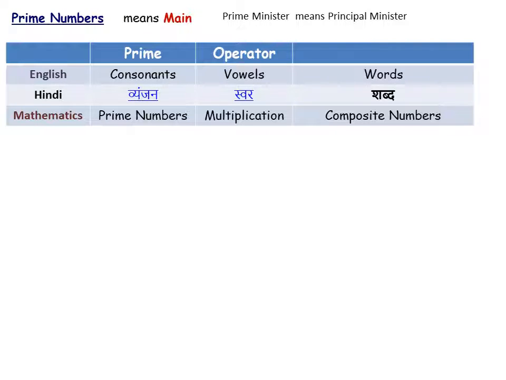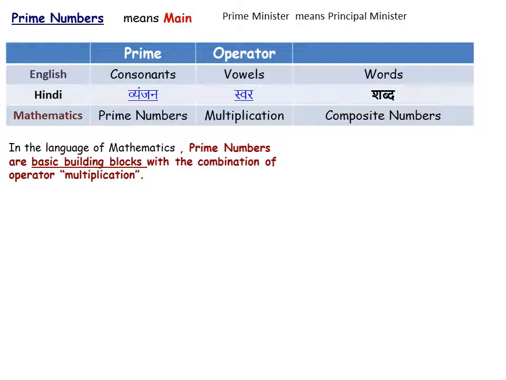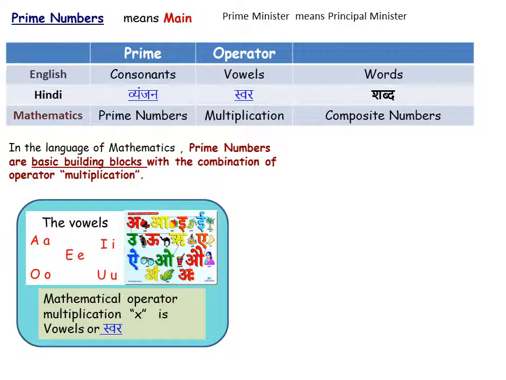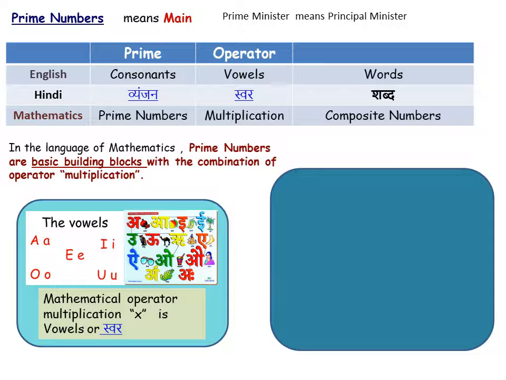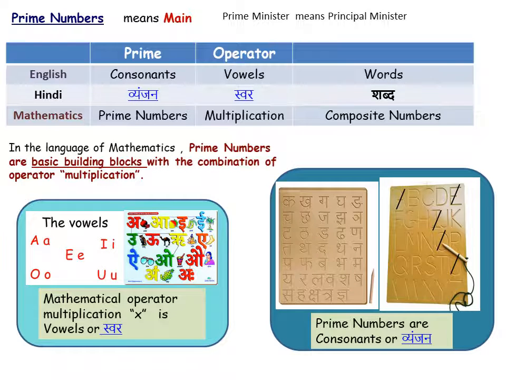Exactly in the same manner, in mathematics, we have prime numbers as main or prime, and we use the multiplication operator between these prime numbers to make any composite numbers. So in the language of mathematics, prime numbers are basic building blocks with the combination of the multiplication operator. So what we have learned is that vowels and swar are like the multiplication operator, and consonants and vyanjans are like prime numbers.